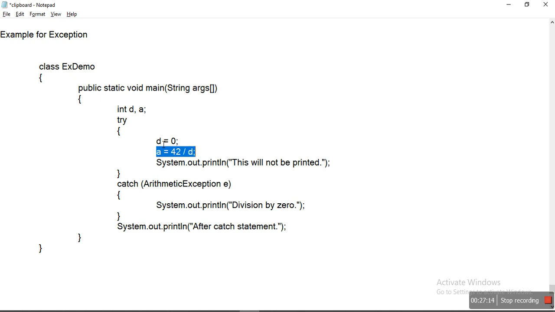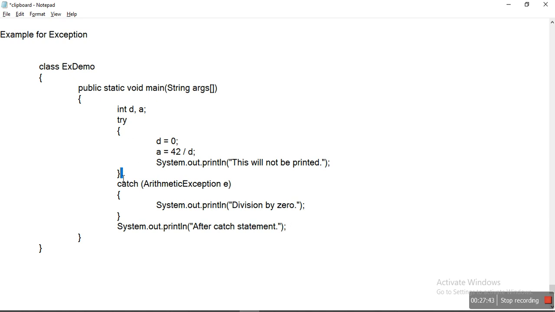We assigned a value 0 to d. Now 42 is divided by d, which is the divided by 0 exception. Okay, now control directly transfers to here. Next, this message is printed, divide by 0. Now after this message is printed, the catch statement has been executed. Okay, this is how the program works using try and catch blocks.